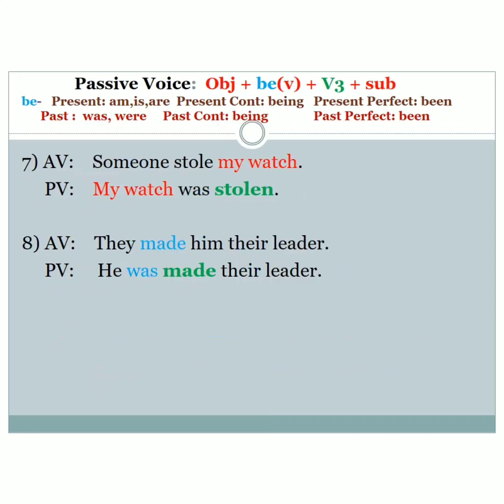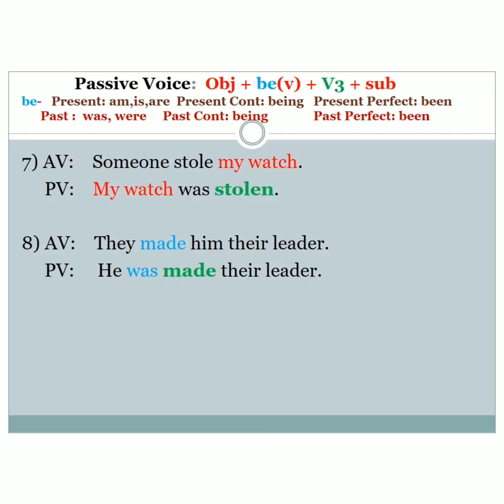Clear? Here try to change the sentence into passive voice. Someone stole my watch. Identify the verb. It's steal. Yes, right. So who does the action? Someone. So someone is the subject and the object is my watch. So write the object first, my watch.